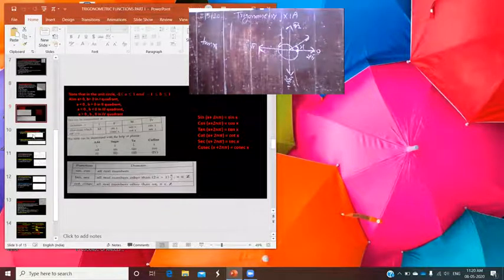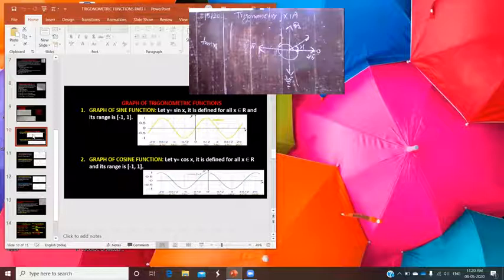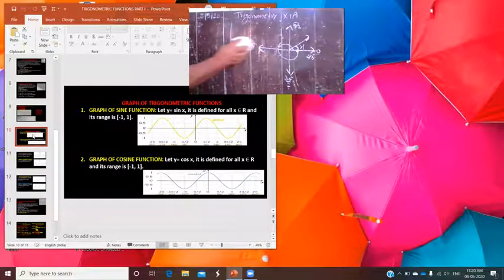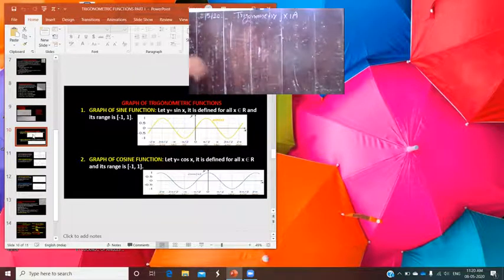Now, with the help of that, here we're trying to plot the graph of the trigonometric functions. In your maths practical, the syllabus also includes the graph of sine x and sine 2x. Later on we will discuss how you make your project file related to that.